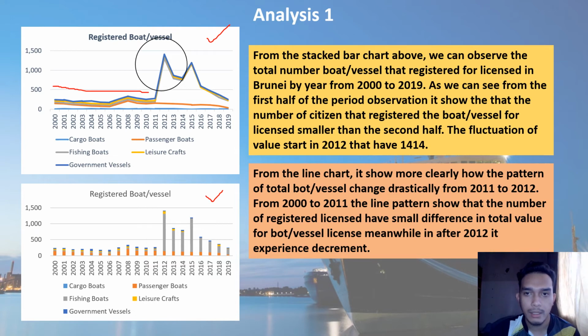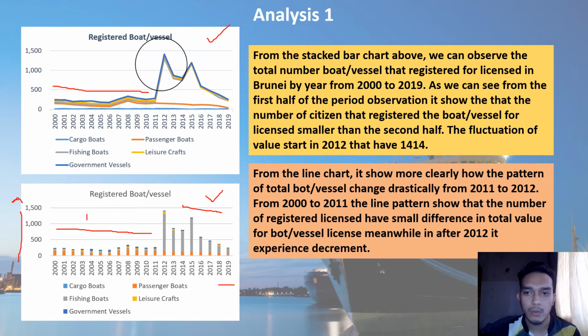And from the stacked bar chart, we can observe the total number of boats or vessels registered for license in Brunei by year from 2000 to 2019. Here we have the number, and here the year. From the first half, 2000 to 2011, the boats or vessels licensed are smaller than in the second half. Here is the first half, here the second half.